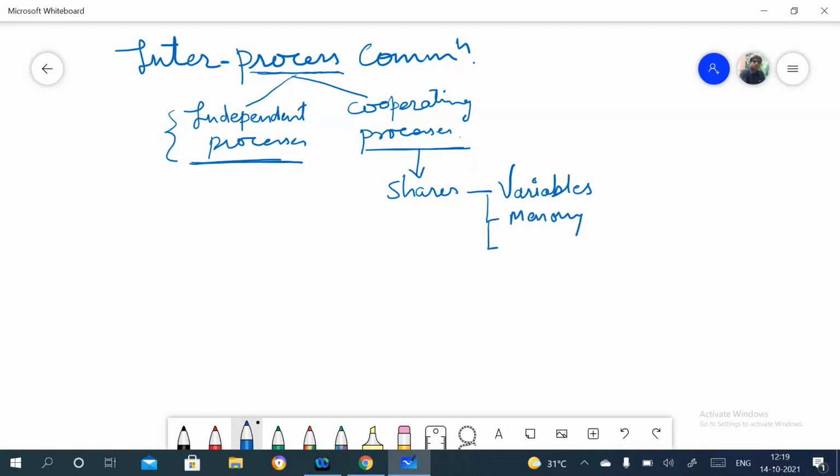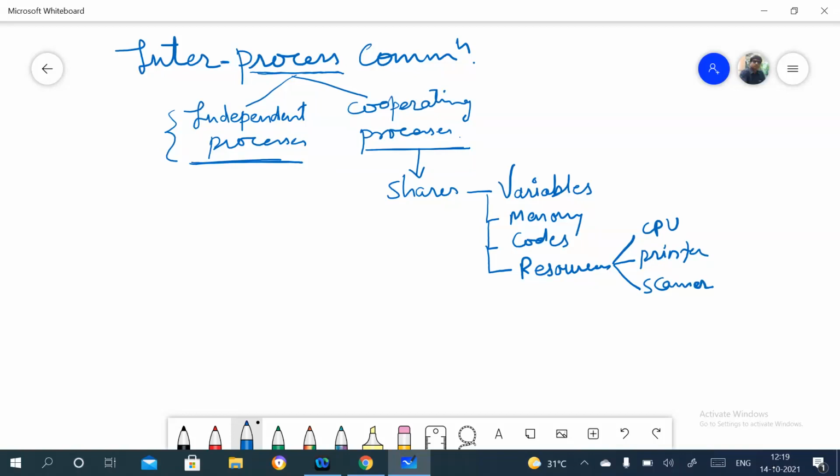Or sometimes the processes can share the code, or some resources. Which kind of resources? Sometimes the CPU or printer, or the scanner and so on, right?